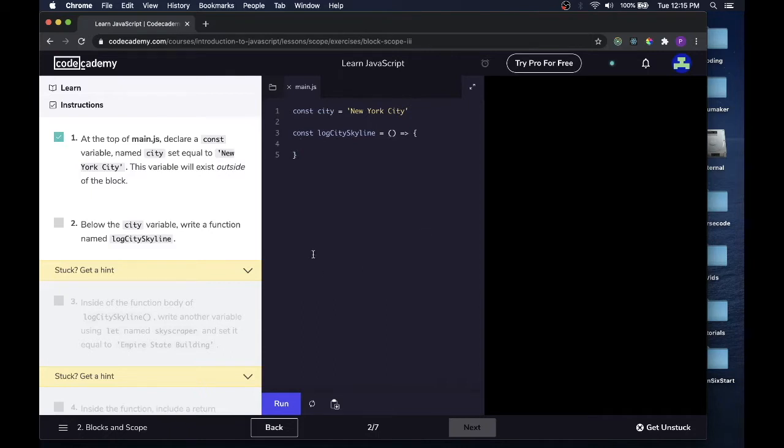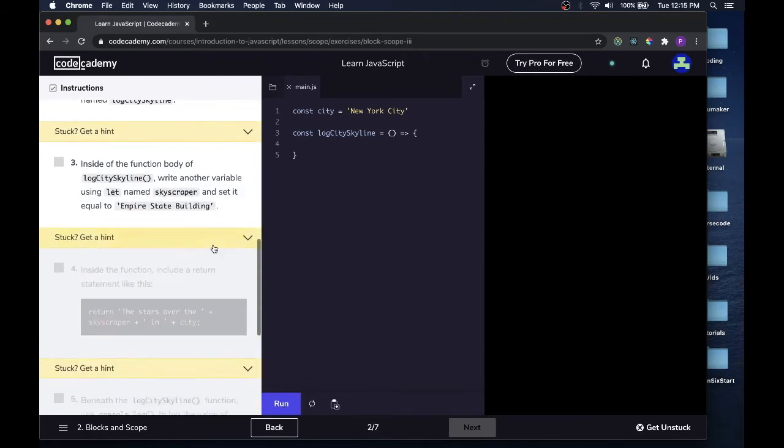So I put a fat arrow function there with the logCitySkyline variable. Let's take a look. That works for them. Inside of the body of logCitySkyline, write another variable using let named skyscraper and set it equal to 'Empire State Building'. Let skyscraper, all lowercase, equal 'Empire State Building'. And we'll run that.